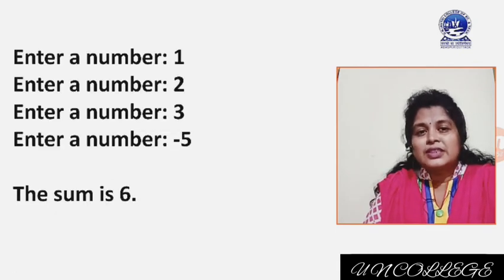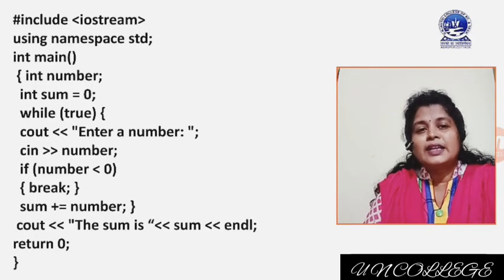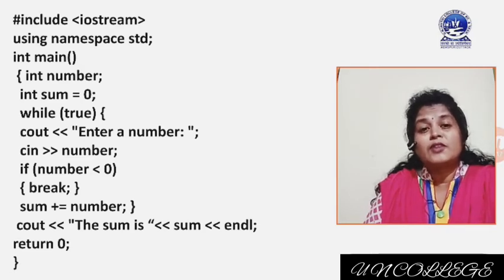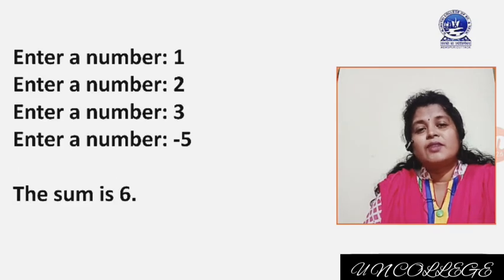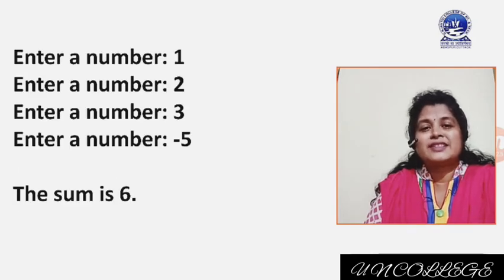Now at the fourth iteration, suppose you will enter -5. When you will enter -5, the if condition will be checked. If number is less than 0, yes, break. When break is executed, control will come out of the while loop, and the statement which will be executed is cout the sum is sum. It means that at that time you will get output the sum is 6.